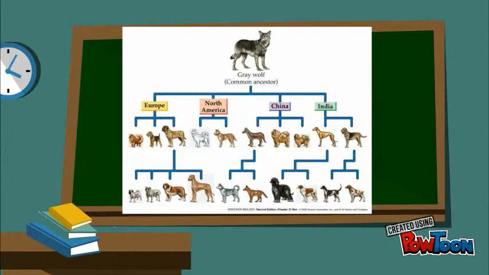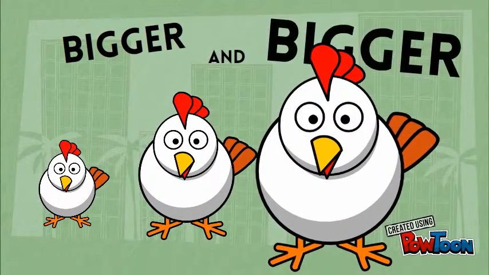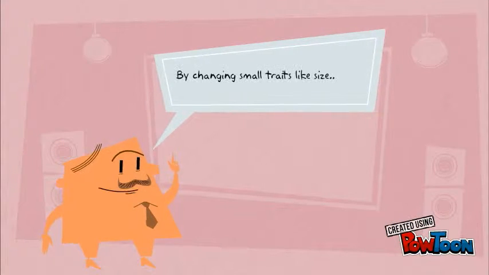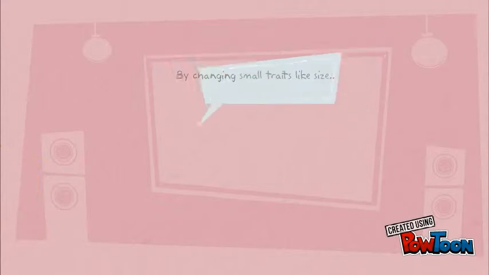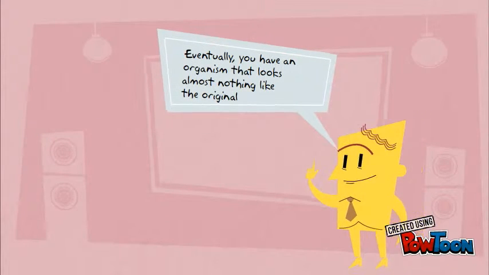The various breeds of dogs that we have today came from the gray wolf. We chose traits that we wanted and performed selective breeding. Even chickens got bigger and bigger. By changing small traits like size, eventually you'll have an organism that looks almost nothing like its ancestor.